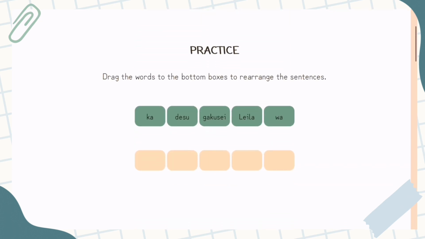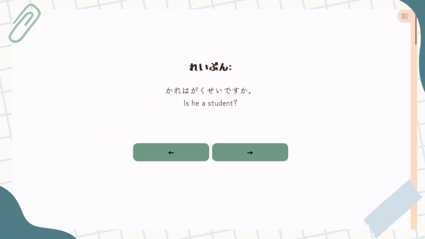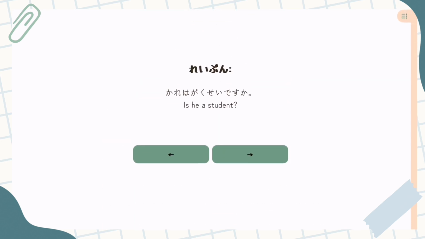So practice. If you're on my website, you can do the full one of these. It's just kind of like rearranging the sentence just to make sure you have a good idea of sentence structures in Japanese. I'm going to give you a really, really big hint for this one. It always goes at the end of the sentence after the です. I know we've said before です goes at the end. There's a few exceptions. There's a few particles.